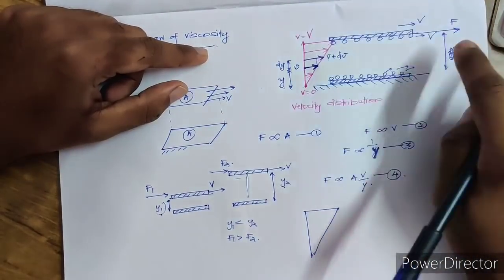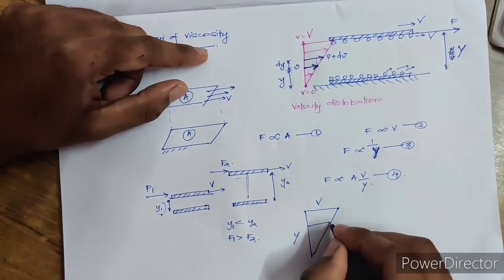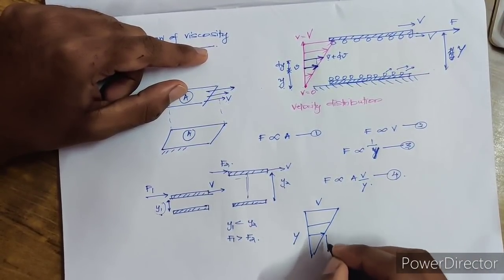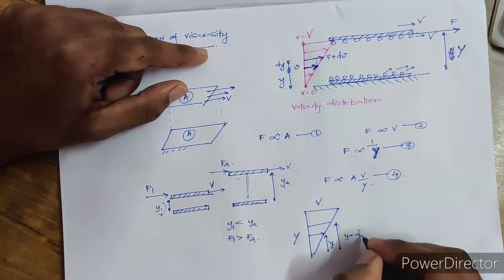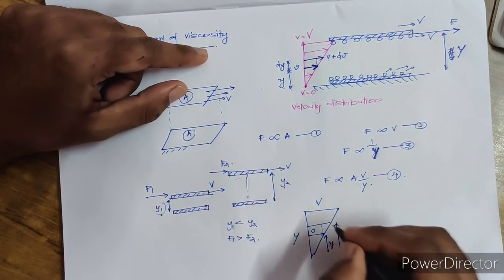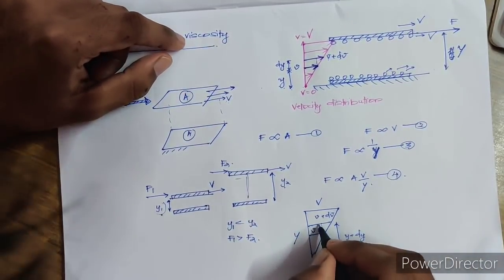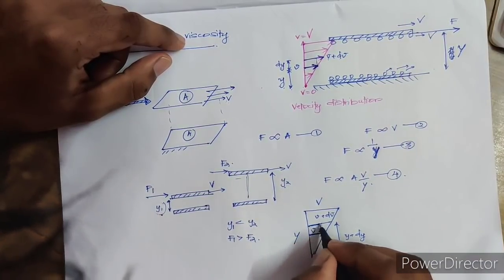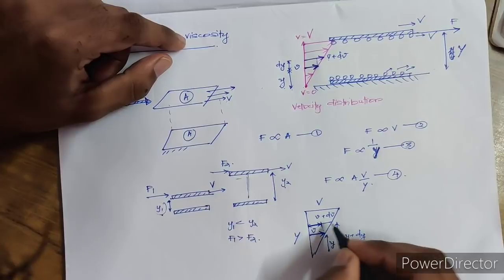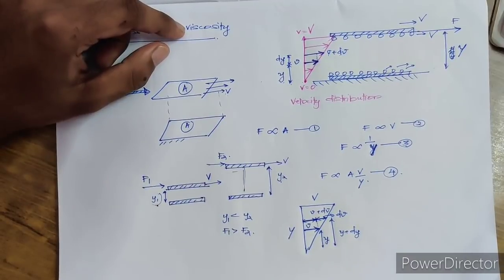So now I am drawing the same thing here. This total height is capital Y. This is the velocity v, and I have considered here also. This is an arbitrary height y, and this is an arbitrary height y plus dy. Similarly, this is v, and the total is v plus dv. Or rather I can say that if this is v, this much is also v, from here to here is also v. The rest, this much portion, is dv. Is it okay? This portion is V and the rest of the portion is dV.